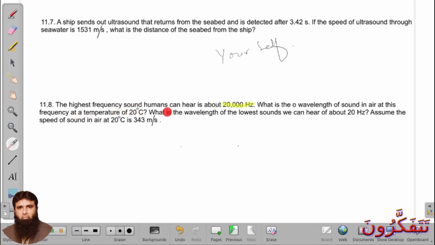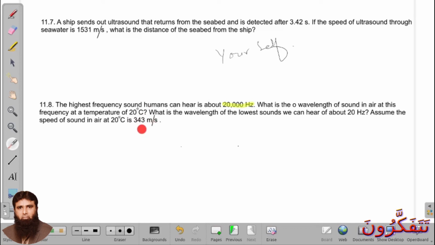Now students, 20 degrees Celsius is given, but we do not have to use it, as the speed of sound is given at 20 degrees Celsius, so we can find the wavelength of sound at 20 degrees Celsius with respect to this speed. Now, the highest frequency human can hear, that is 20,000. What is the wavelength of the sound in air at this frequency? At a temperature of 20 degrees Celsius.